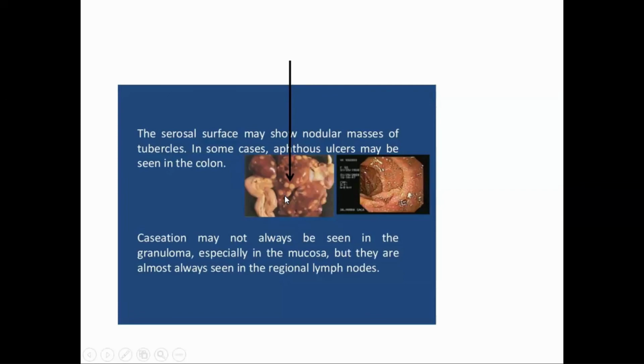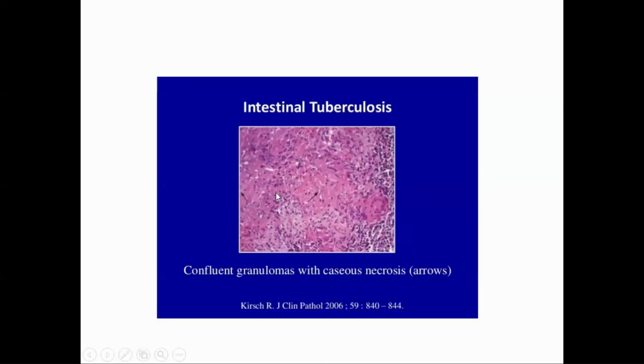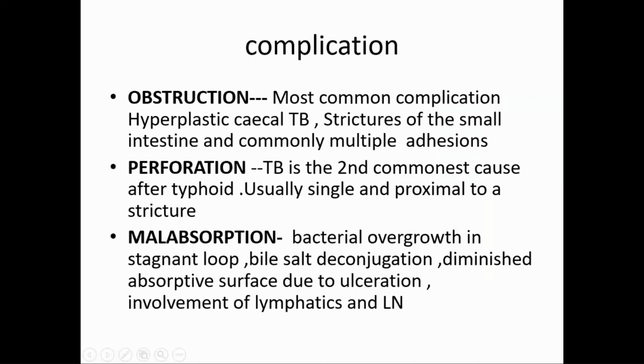These are round, these are tubercles. Nodular masses of tubercles. On the intestinal side, you may see the aphthous ulcer, colon. See, this is a microscopic picture. Confluent granuloma.